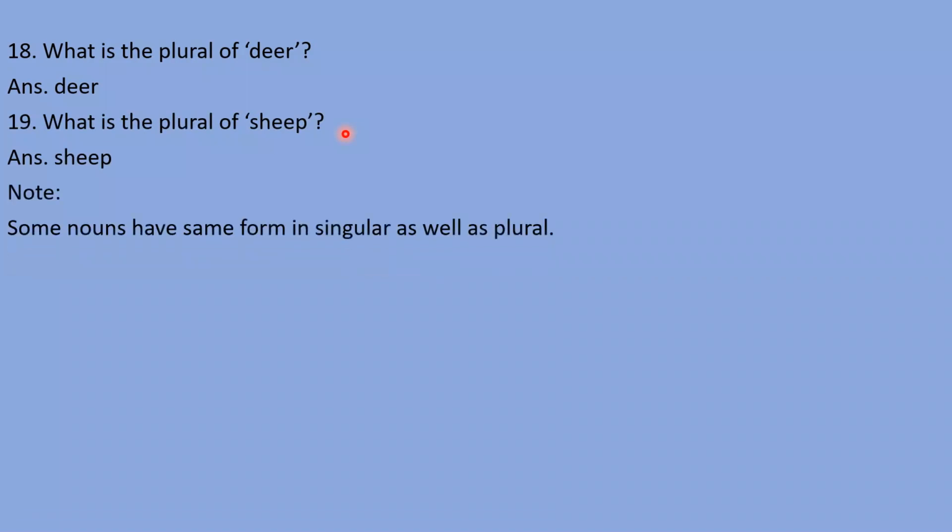Note, some nouns have the same form in singular as well as in plural, right? Like fish: the plural of fish is fish, and fruit, the same fruit we need to write. Vegetable, vegetable.